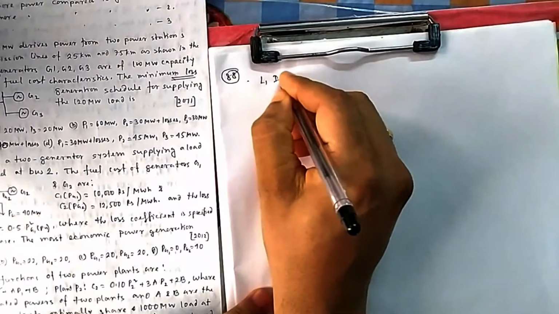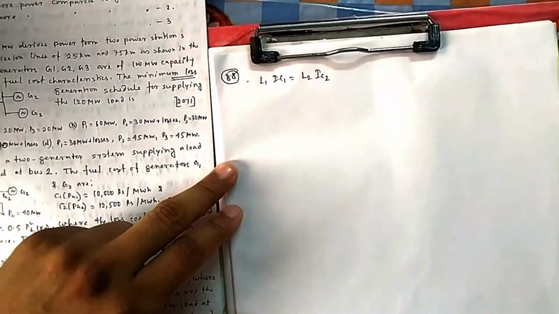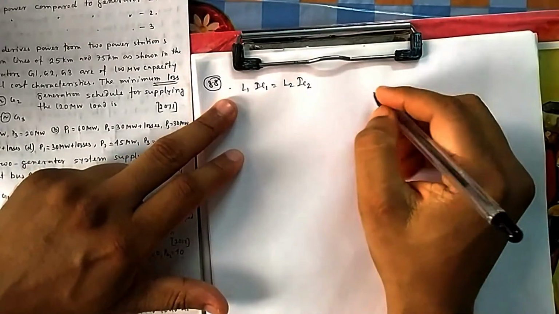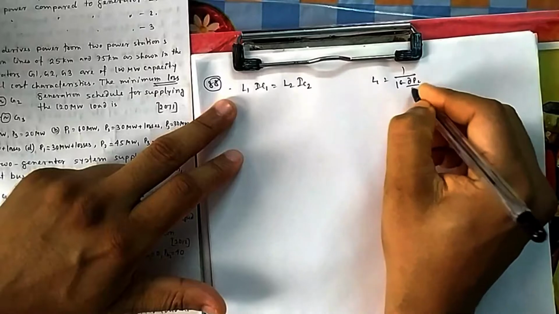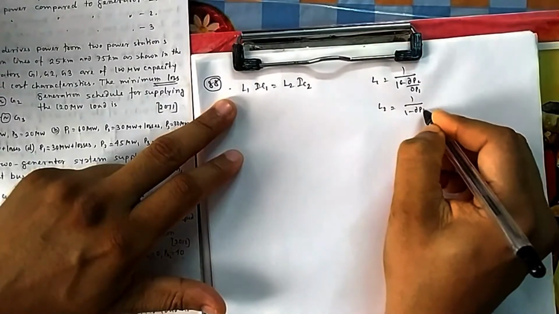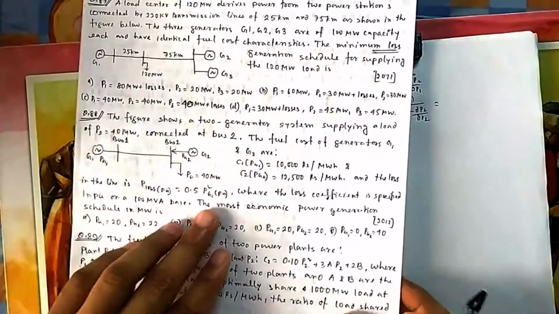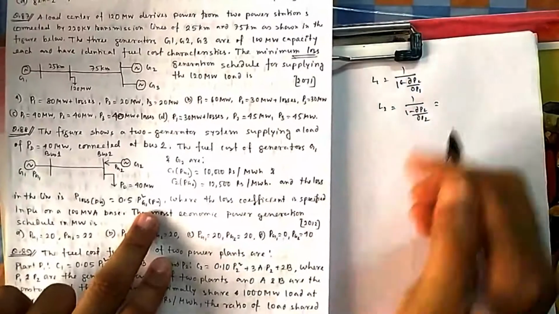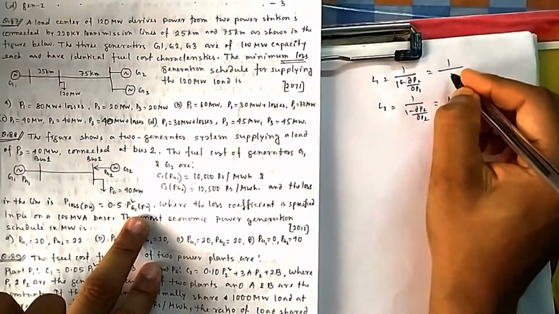That means L1 IC1 should be equal to L2 IC2. Normally it is IC1 equal to IC2. If loss is there, then you have to include this. Now what is L1? 1 by 1 minus dPL by dP1. What is L2? 1 by 1 minus dPL by dP2. So if you see in terms of the loss formula, it is connected only with P1. So dPL by dP2 will be 0. So this L2 will be 1, and this will be 1 minus this.